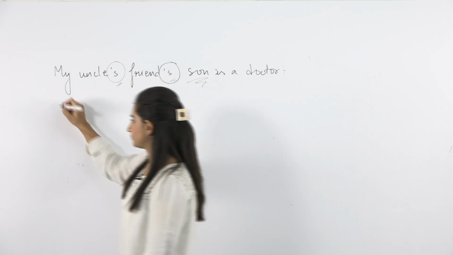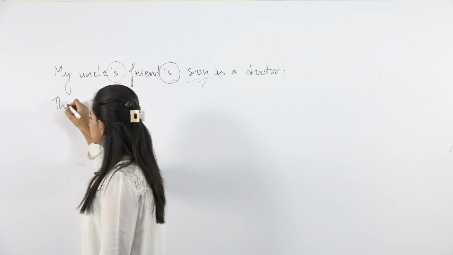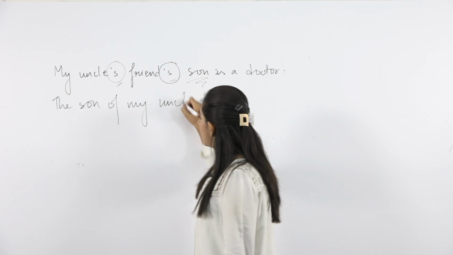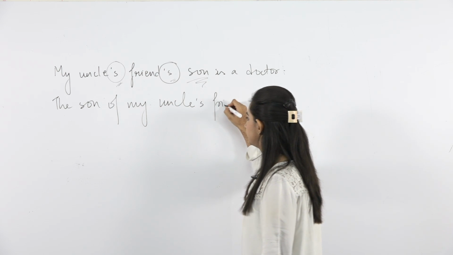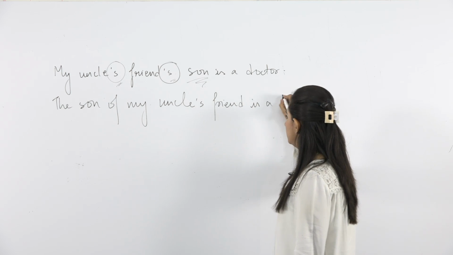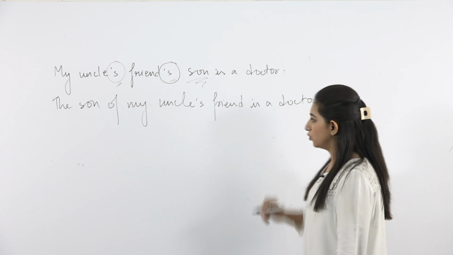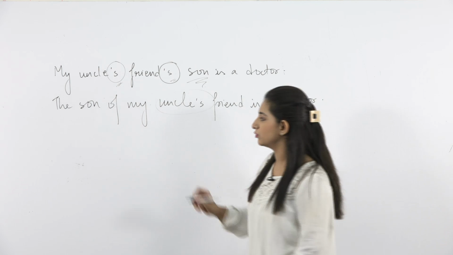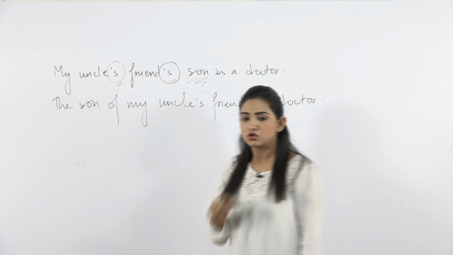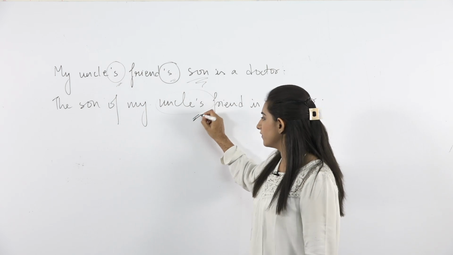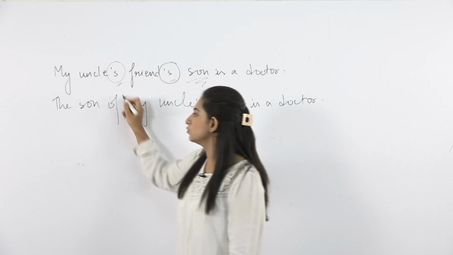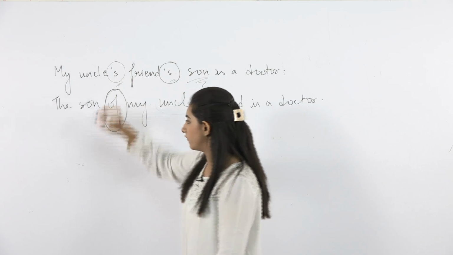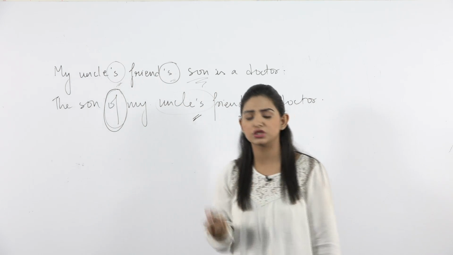What we can do is, the son of my uncle's friend is a doctor. We can place the apostrophe with one person, but we cannot place it with the other person. So only one apostrophe will be used in a sentence, and for the other, if you want to show possession, you can use this word of, which is also used for showing ownership, possession.